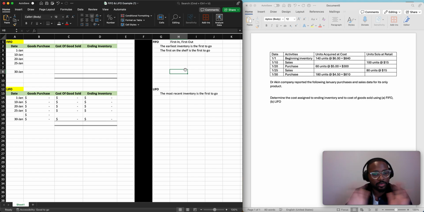We're going to do an example. It's going to be crystal clear, but I just wanted to explain the concept. Last in, first out is literally the opposite. It is literally the reverse of FIFO, which is first in, first out. Okay, last in, first out is the same exact thing.